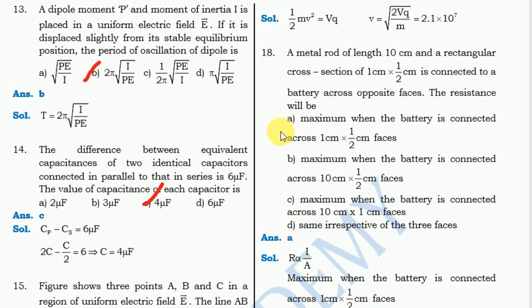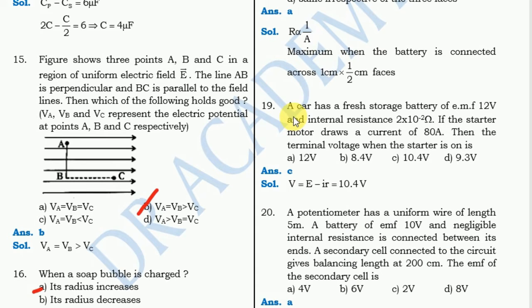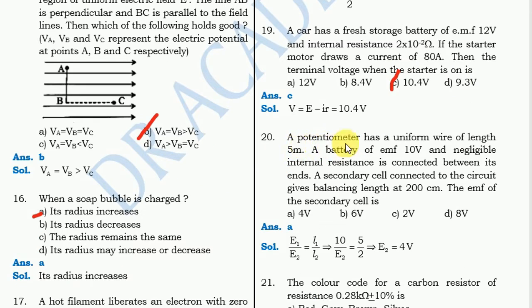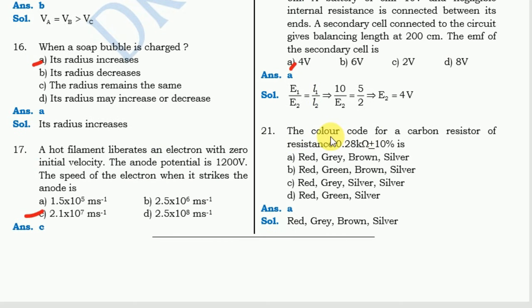Next question, a car has a fresh storage battery of EMF 12 volt. For this question, the correct answer is 10.4 volt. Okay, for next question, a potentiometer has a uniform wire of length 5 meter. For this question, the correct answer is option A, 4 volt. Next question, the color code for a carbon resistor of resistance 0.28 kilo ohms plus or minus 10% is, the correct answer is option A, red, gray, brown, silver.